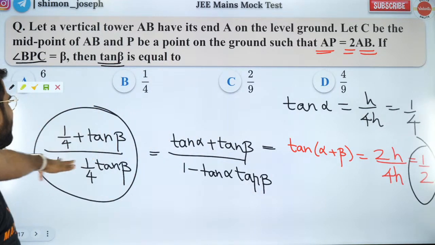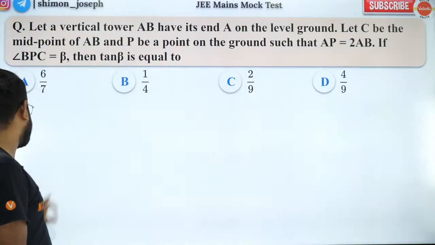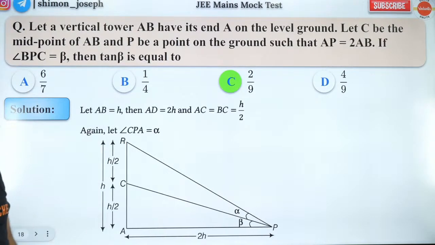So can you all solve it? It is just a simple linear equation. Solve it. The answer is 2 by 9, not 4 by 9. Akshaya, it is 2 by 9. Please check it, okay?